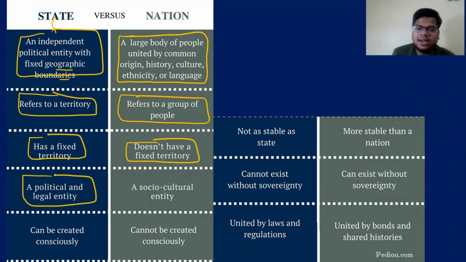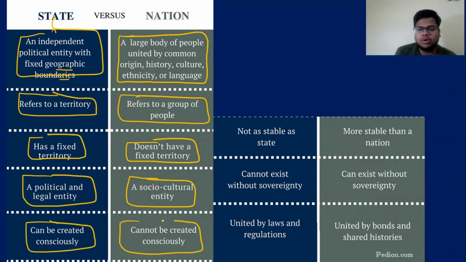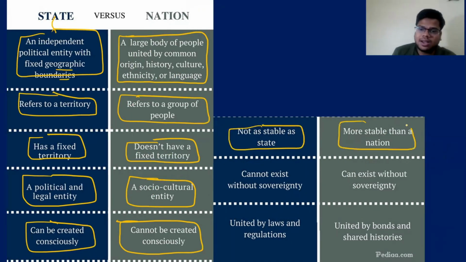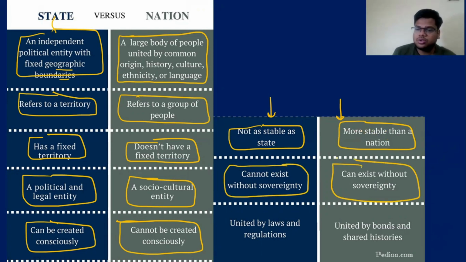A state is a political and legal entity. A nation is a socio-cultural entity. A state can be created consciously. A nation cannot be created consciously. A nation is not as stable as a state, or rather, a state is more stable than a nation. Now this is important. A state cannot exist without sovereignty; a nation can exist without sovereignty.